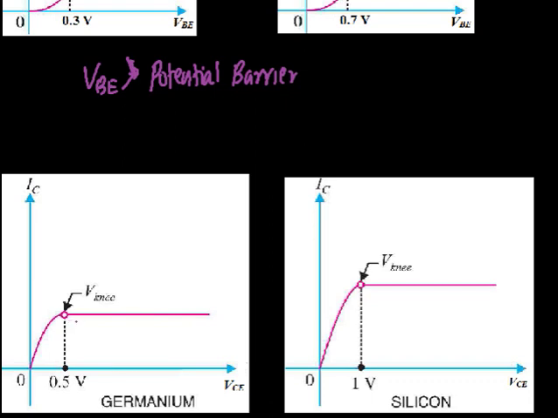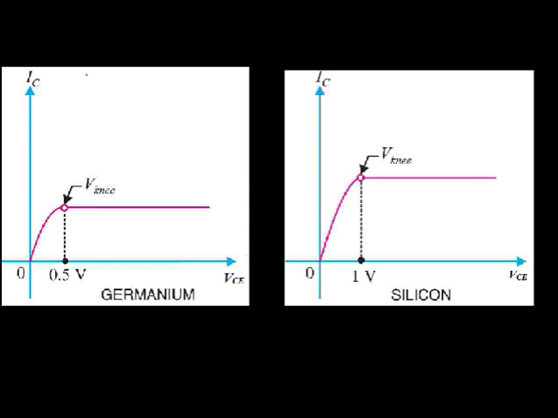If VCE is less than the knee voltage, then the collector circuit does not attract all the electrons emitted by the emitter.